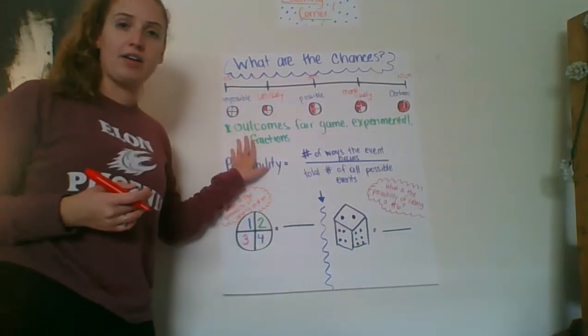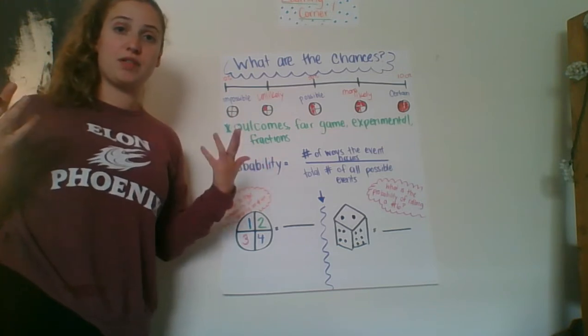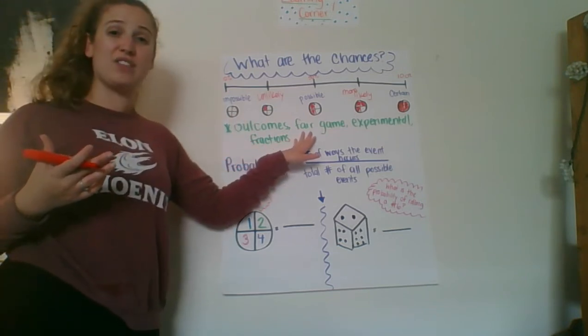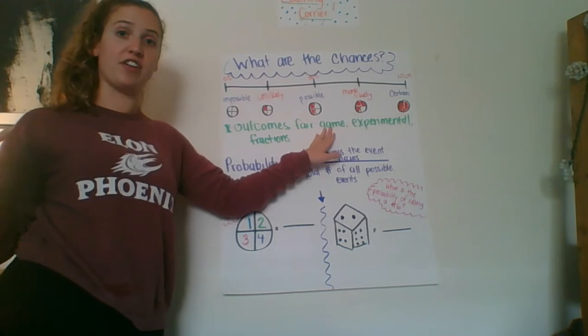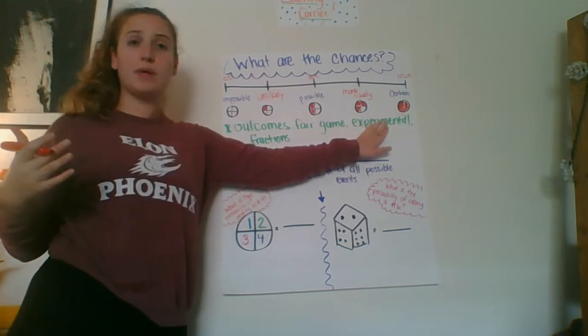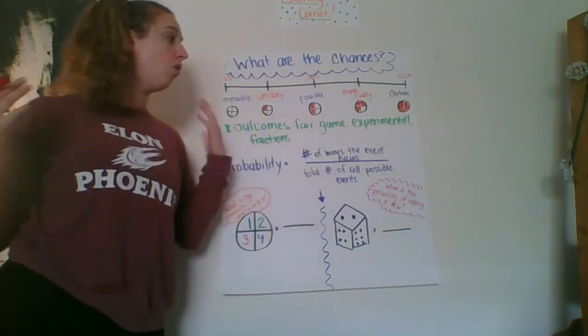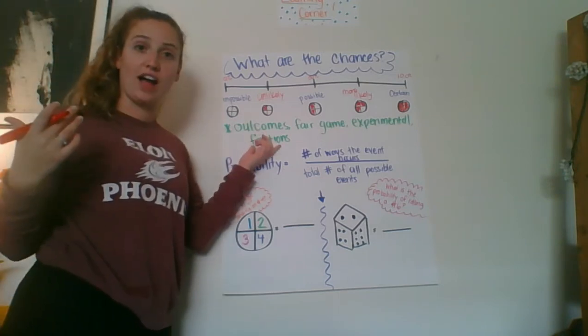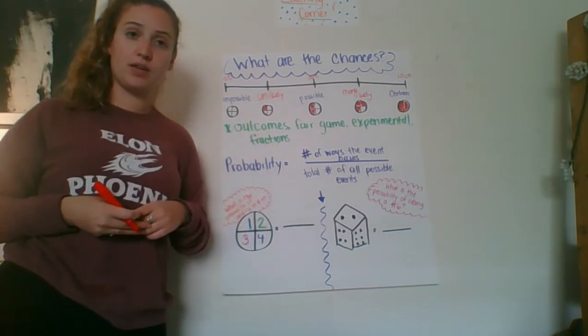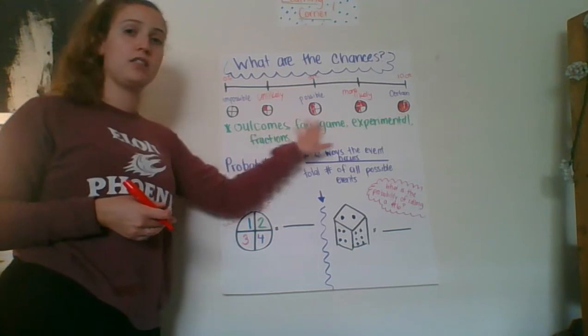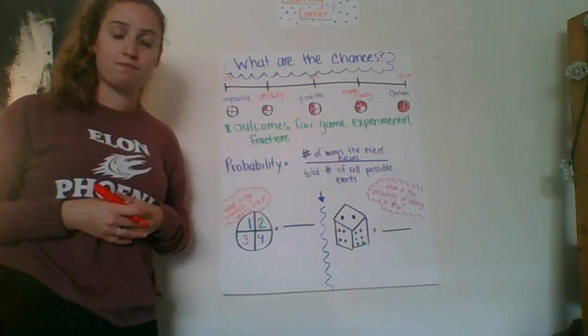When we think about outcomes, there's also a lot of different types of outcomes. We can also talk about if something is fair or not, a fair game. We can have experimental probability, or we can use probability in fractions. We can use fractions to represent probability as well. This is stuff that we will be exploring this week.